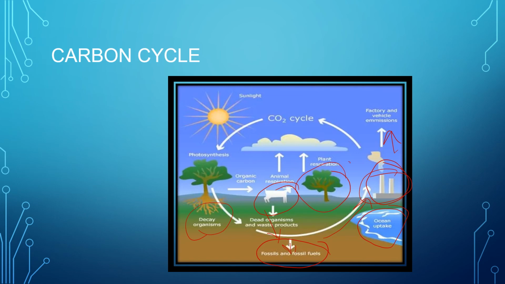Plant respiration, carbon dioxide is released. Animal respiration, carbon dioxide is released. Now all this carbon dioxide is taken up during photosynthesis. So this is a constant carbon dioxide cycle. So it's a carbon cycle. Carbon dioxide is absorbed by the plants for photosynthesis, which in turn again moves on in a cyclical manner to form atmospheric carbon dioxide.